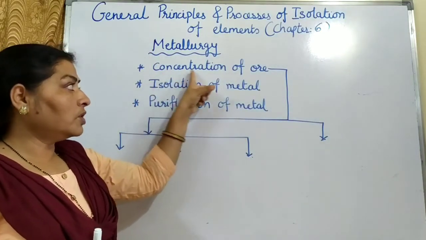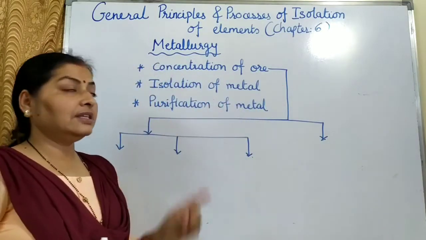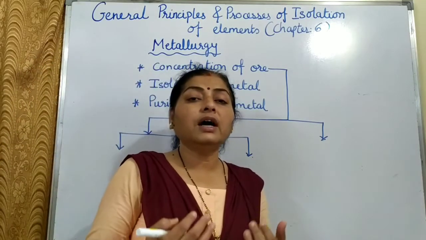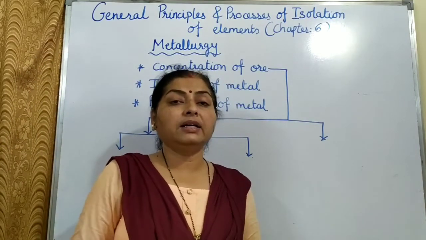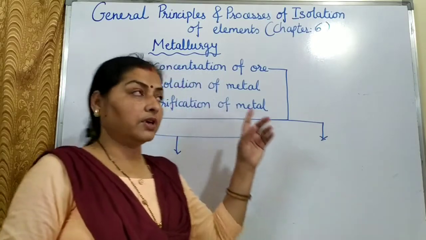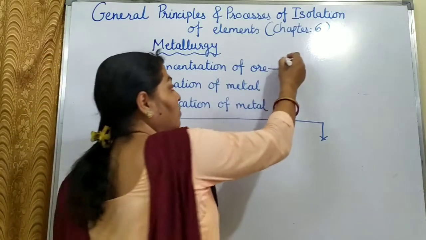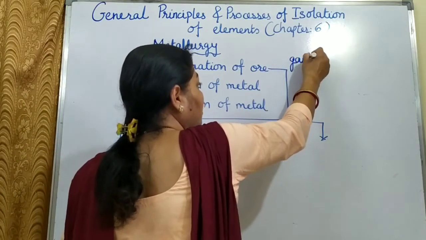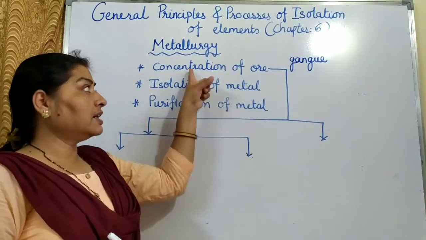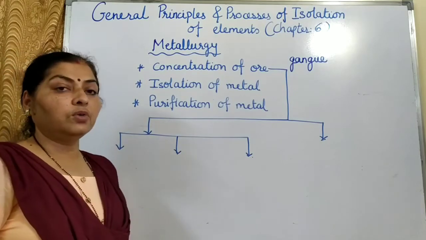So we now move on to the first step, that is concentration of ore. Just now, as we have seen, concentration means removal of the unwanted earthy particles, that is the soil, crust, etc. All those particles are known as gangue. This you have studied in class 10th also. So removal of gangue particles from ore is known as concentration of the ore.